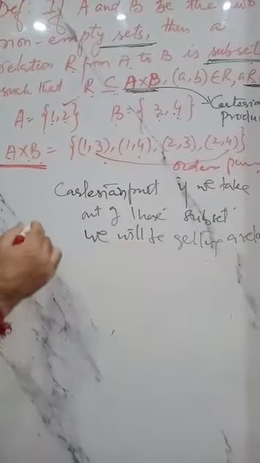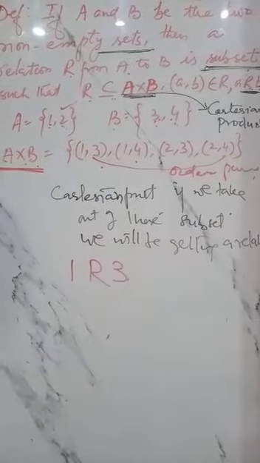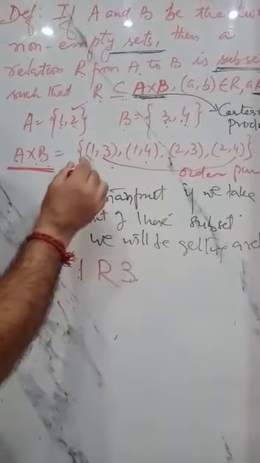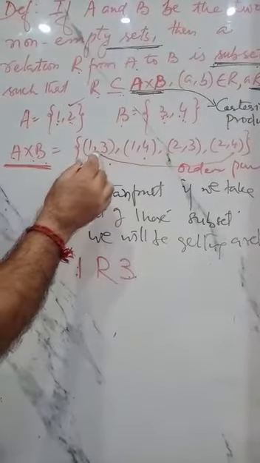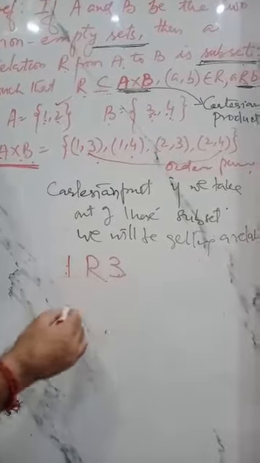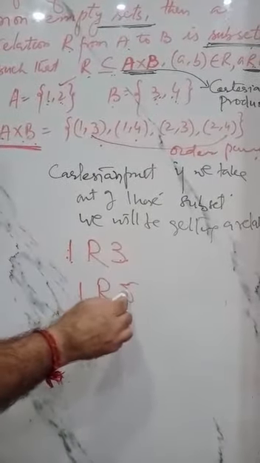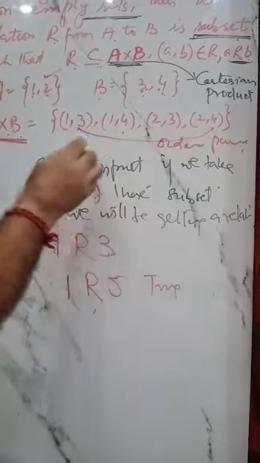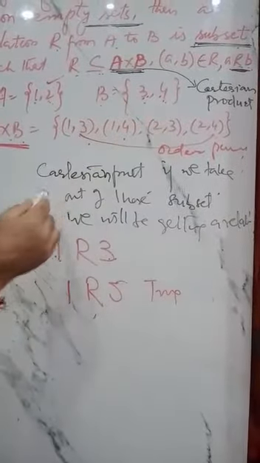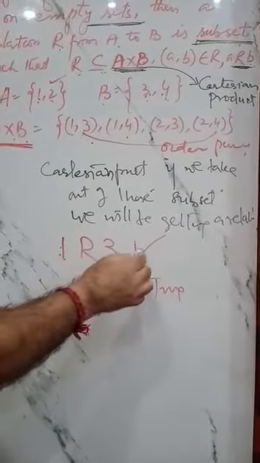Now, if I say 1 is related to 3, this is a relation because (1,3) is a subset of A cross B. If I say 1 is related to 5, this cannot be true, because we do not have the ordered pair (1,5). So this is not a relation, and the above, 1 related to 3, is a relation.